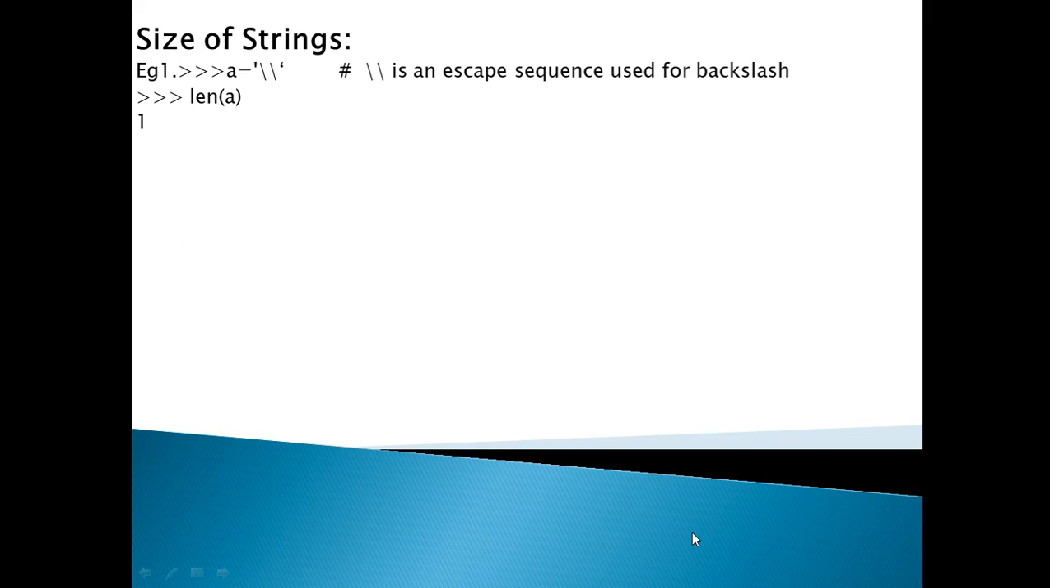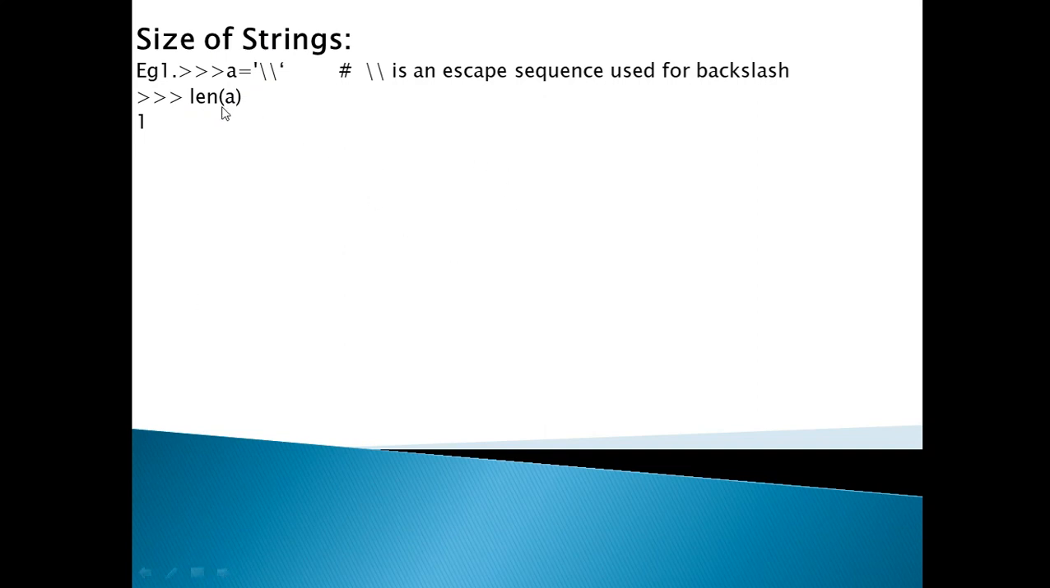Size of strings, example 1. All this coding is written under the interactive mode, which is why 3 greater than symbols, or the cell prompts, are used. In example 1, I have taken one variable a and stored 2 backslashes, which is the escape sequence for backslash. If you display len of a, it will produce the output as 1.